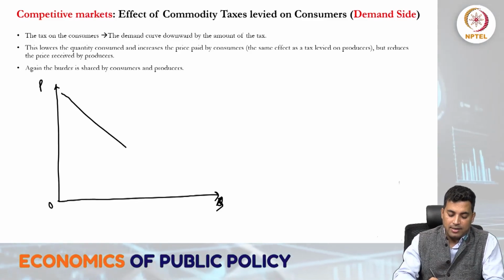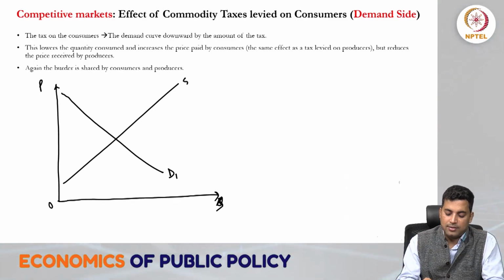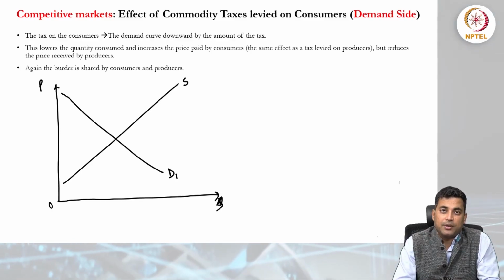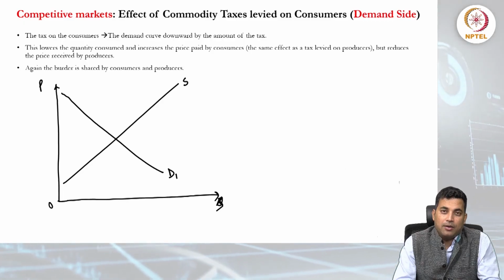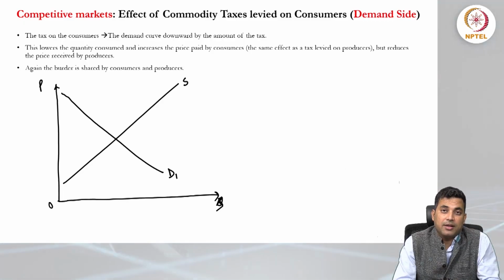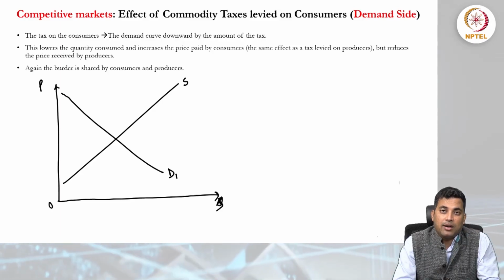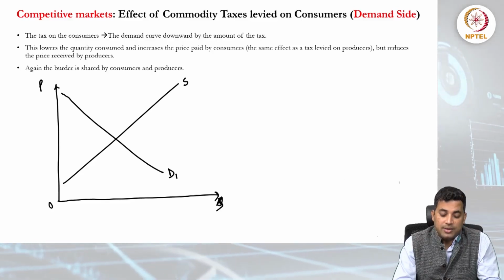This is the demand function D1, and this is the supply curve, which shows the marginal cost curve for the producers. Producers' behavior is reflected by the supply curve, which determines at what level producers will produce goods and services.